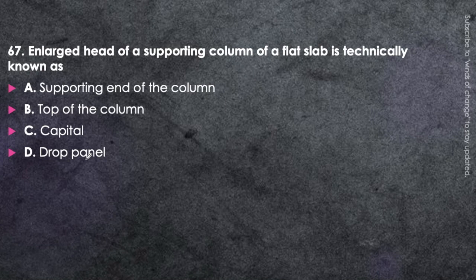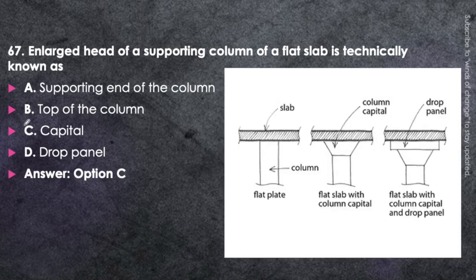This is also a case from the flat slab. Here we have an enlarged head of the supporting column. In the previous question it was an enlarged portion of the flat slab, and here it is an enlarged portion of the supporting column. So the enlarged portion of the supporting column is called a capital. That is, option C will be correct.